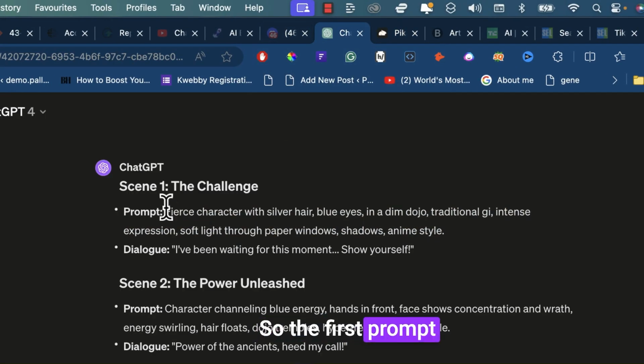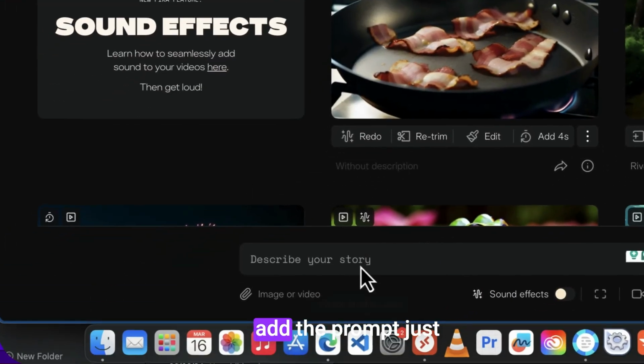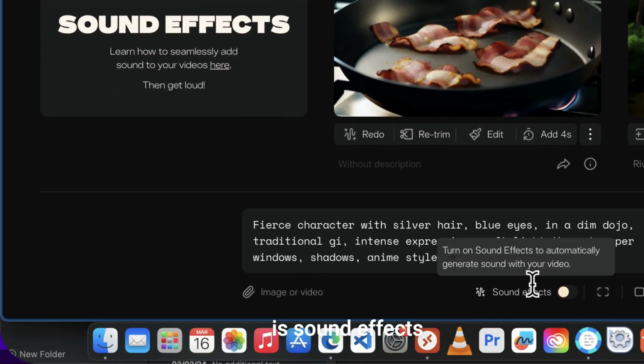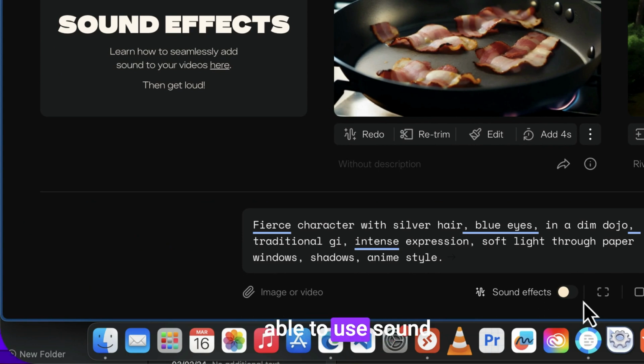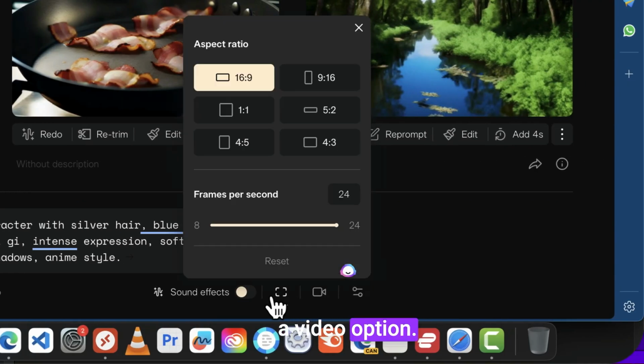The first prompt is this. I want to add the prompt just like that. There is a sound effect option, but you can only use sound effects if you are a pro user, so I won't be doing this. And there is a video options section, which depends on you. I want to create 16:9, which I think is perfect because I'm creating for YouTube. This is the frames per second, which is basically up to you, and the maximum is 27.